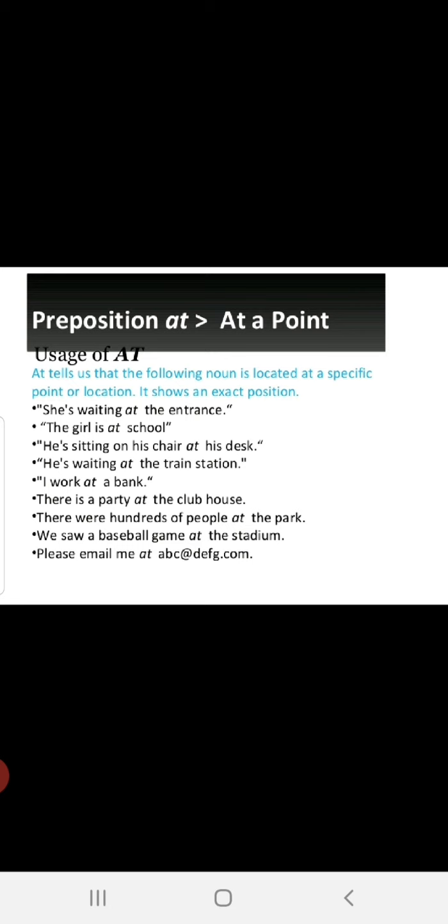I work at a bank. There is a party at the clubhouse. There were hundreds of people at the park. We saw a basketball game at the stadium. Please email me at abc at rediff or defg at some.com.